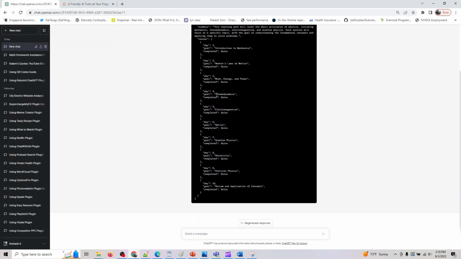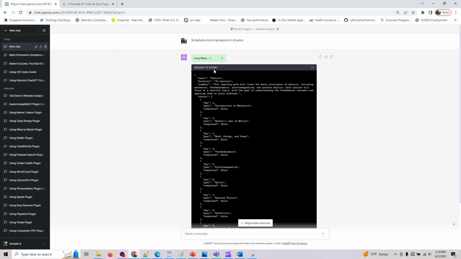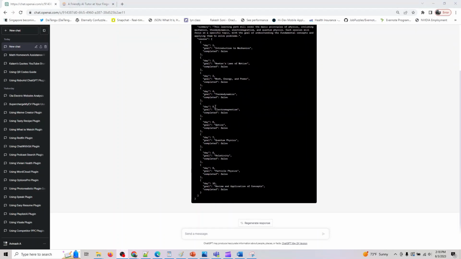So that's basically what this plugin is for. And if you want to learn, this is a good plugin to use. I just wanted to cover this too, if anyone is interested in using it to improve their skills.